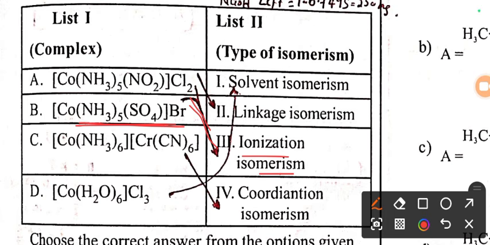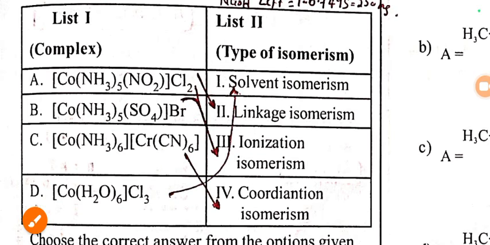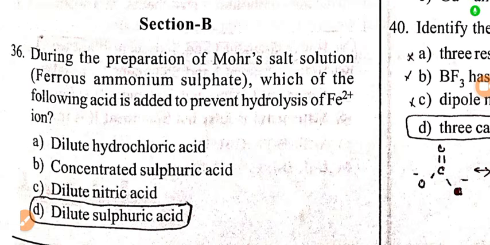Very easy. And third, complex C is responsible for coordination isomerism. And option D, as water is a ligand, it is going to form solvate isomerism. So this is the correct matching of the complexes with the type of isomerism they undergo.